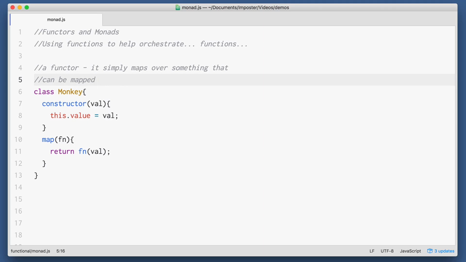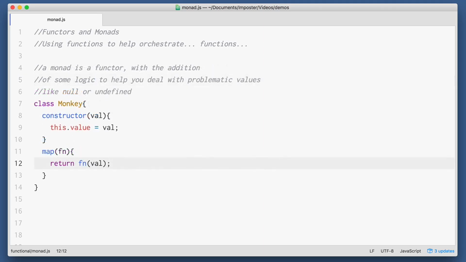Functors have big brothers that will implement some logic on top of that mapping, namely returning some alternate values based on the data contained in your mappable object. For instance, you might want to access a name field on your user object, but you don't want bad things to happen if there is no name field. In other words, you don't want to get undefined back, or worse, you don't want to have an error.